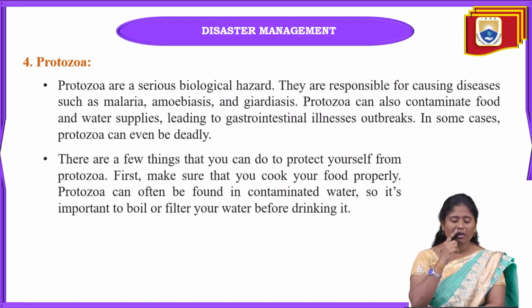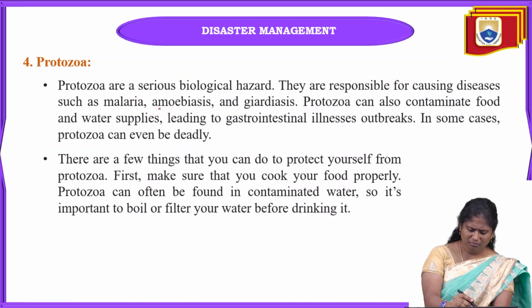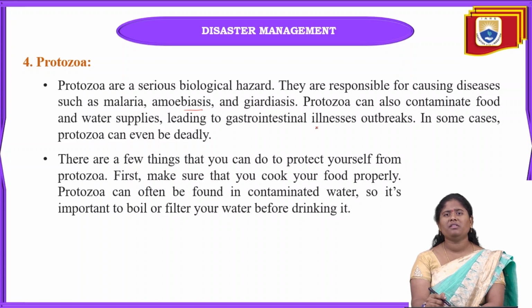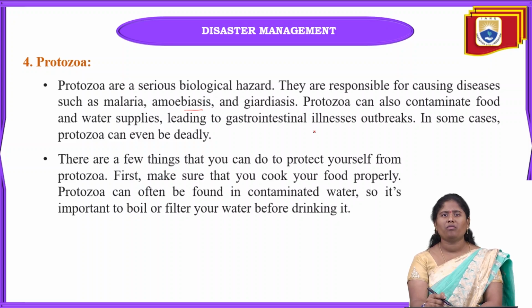Okay, and here you can see amoebiasis, and this is one of the main diseases which affects very small children to very big human beings also. And recently, I already told you in previous classes, I think, in Kerala, one kid died because of this.